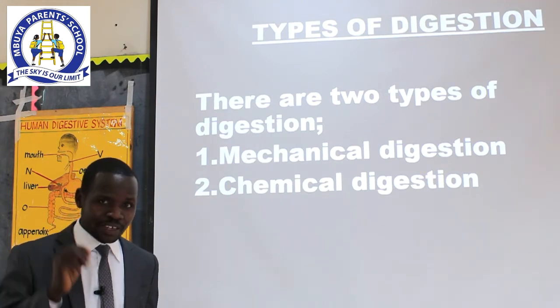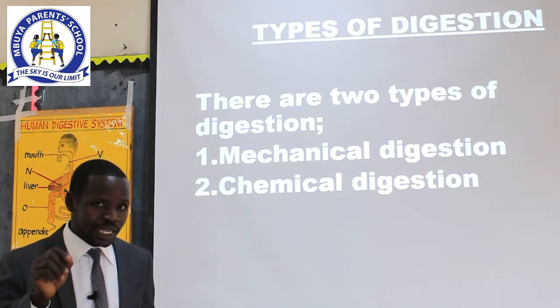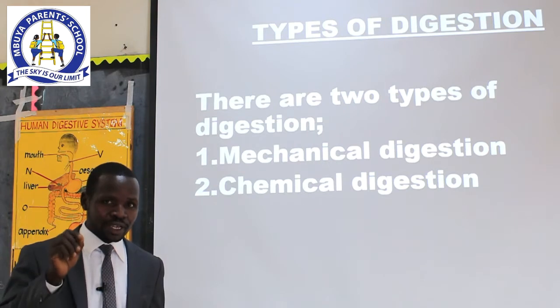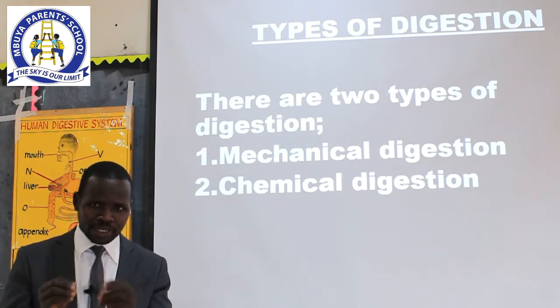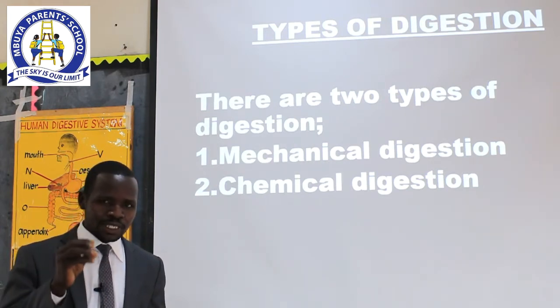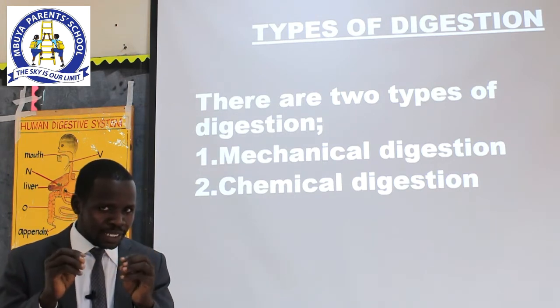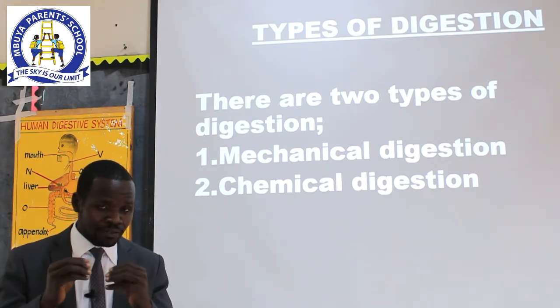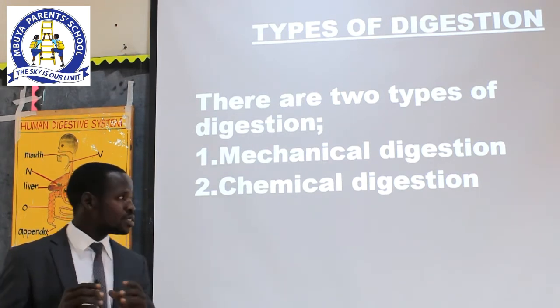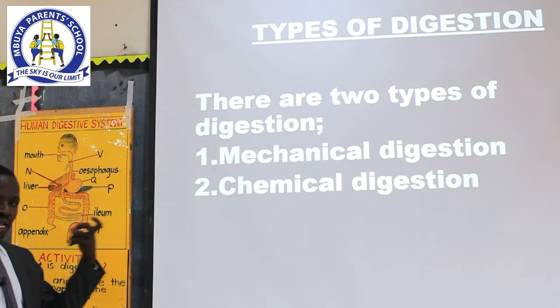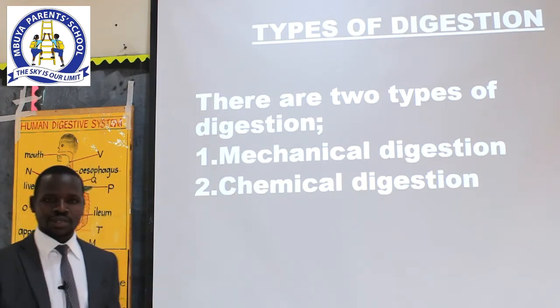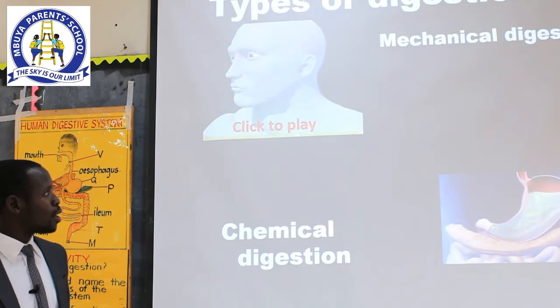So when you chew that food, using the teeth, you break the food into small particles. So the process of breaking this large food into small particles is what we call mechanical digestion. So this takes place in the mouth.